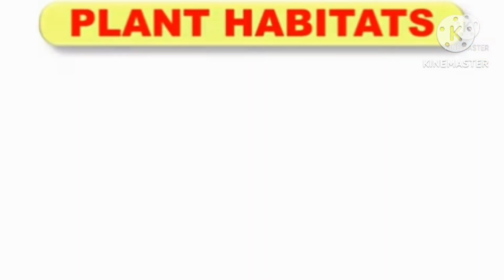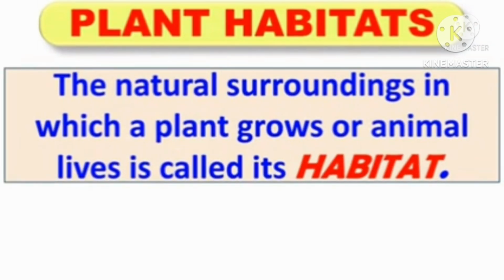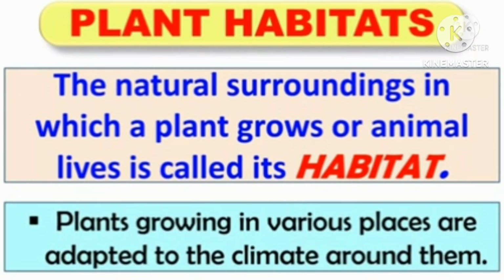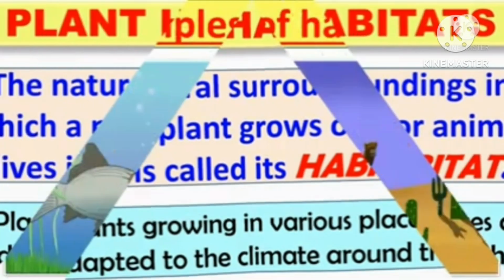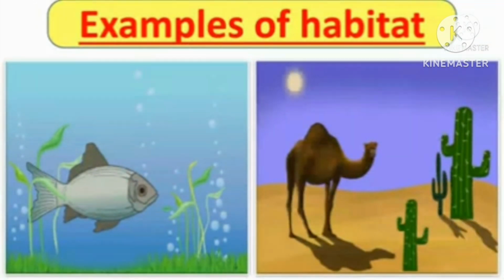Plant habitats. The natural surrounding in which a plant grows or an animal lives is called its habitat. Here, in the habitat, plants growing in various places are adapted to the climate around them. They will be adapting themselves to that particular environment. Examples of habitat is like fish lives in water, camel lives in the desert, isn't it? We cannot change their habitat. They are adapted for their habitat.